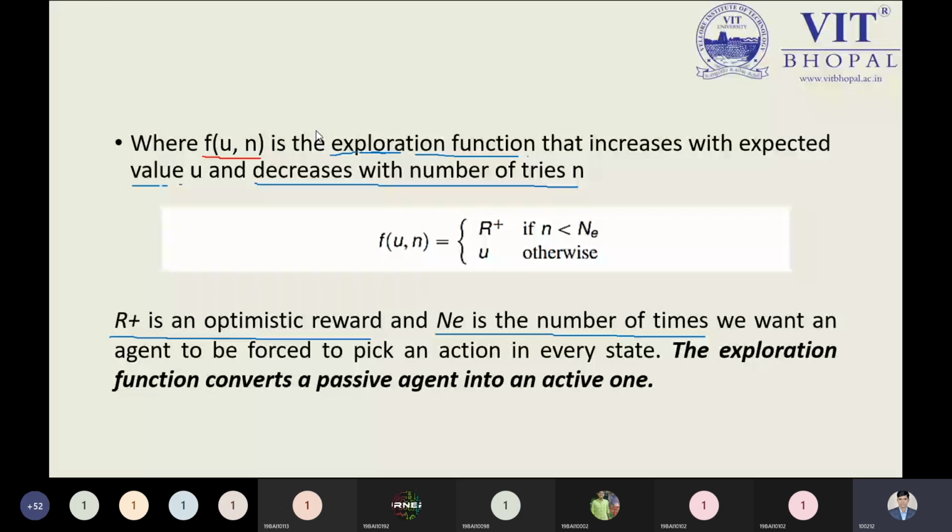It is just like an example. Suppose I'm playing the Mario game, and on the first attempt, I have achieved lots of reward. I've gained 10,000 points, but my friend is playing the same game and he got 9,000 points after 5 attempts. From this you can understand I'm using the first attempt and I'm getting more and more rewards. So what do you think? I have become optimistic because on the first attempt I got lots of points, but my friend is trying 2 or 3 times, 5 times, and he got the 9,000.